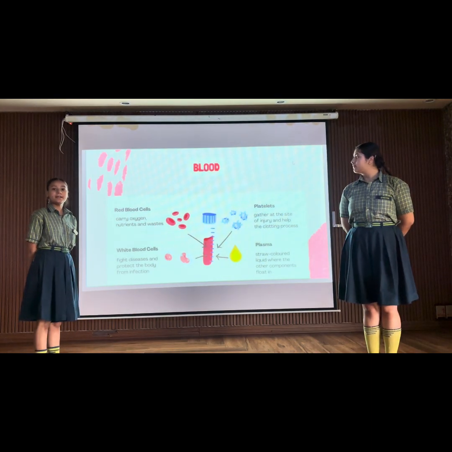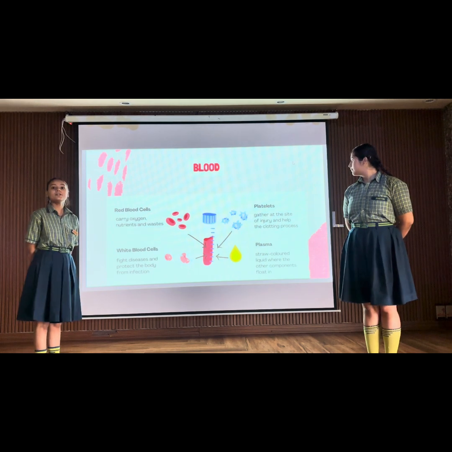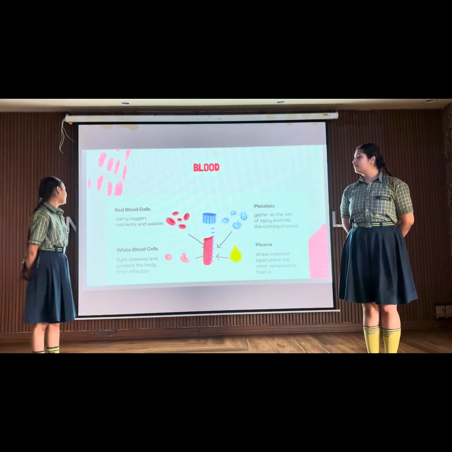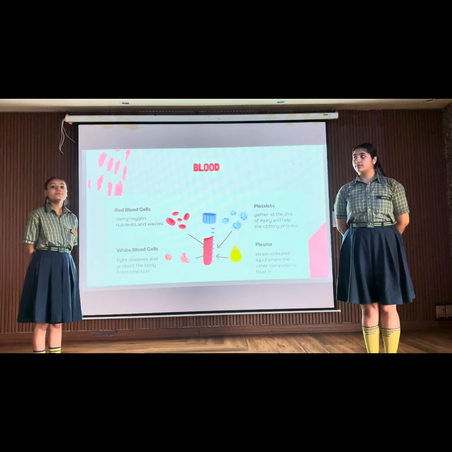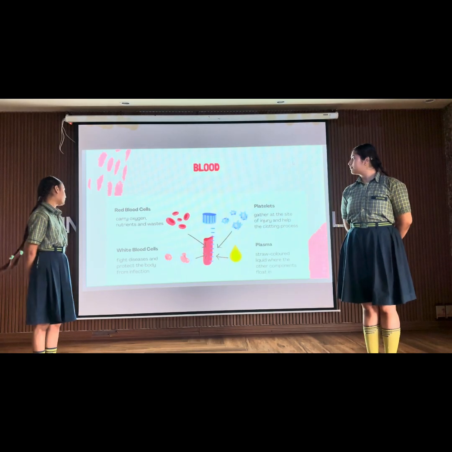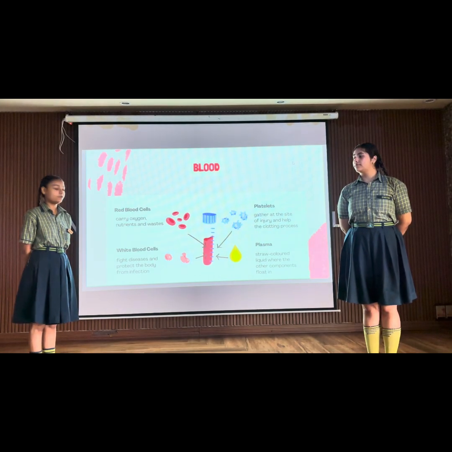The cellular elements are of three types: red blood cells, or erythrocytes, white blood cells, or leukocytes, and platelets. Red blood cells carry oxygen, with the help of the hemoglobin present in them, to all the parts of the body. White blood cells protect us from the diseases that enter along with the food.